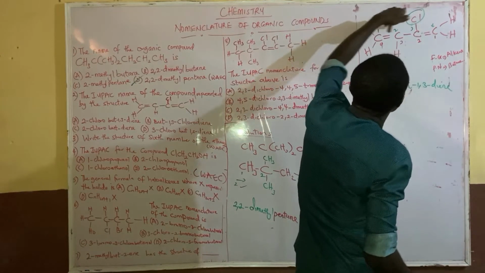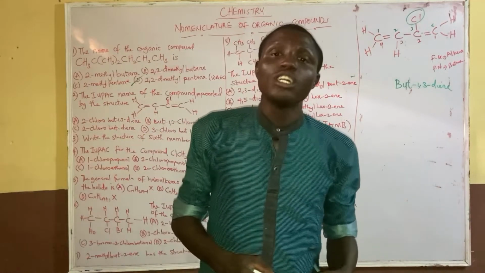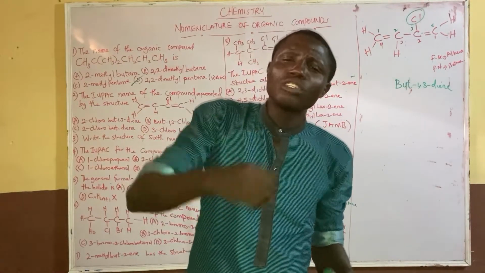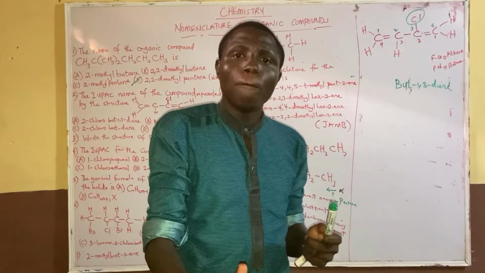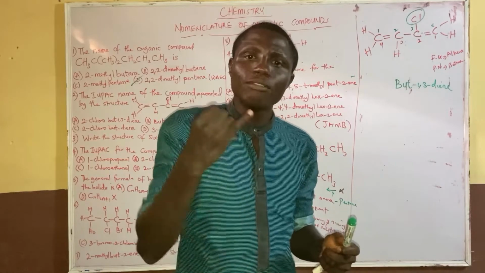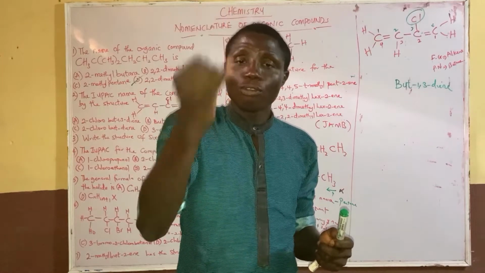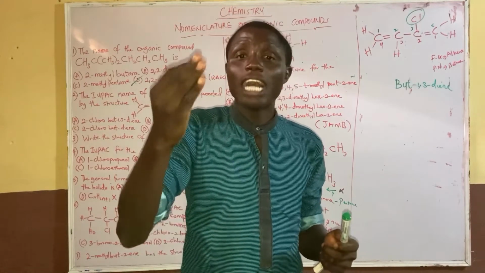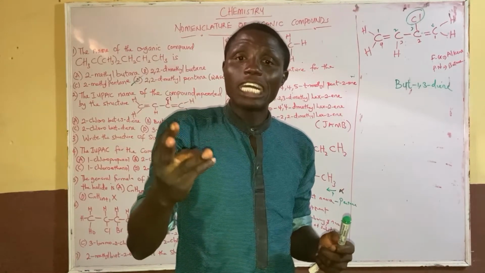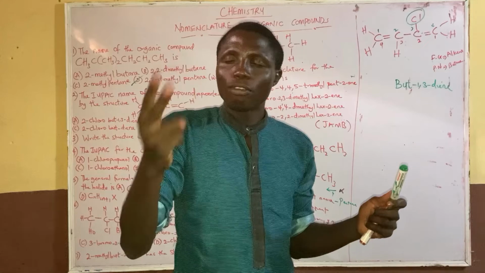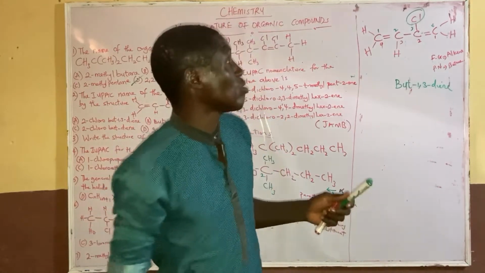the substituent chloro, you call it chloro because it's a halogen group. When a halogen group becomes a substituent, halogens are elements on group 7, such as fluorine, chlorine, iodine, and astatine, and so on and so forth.